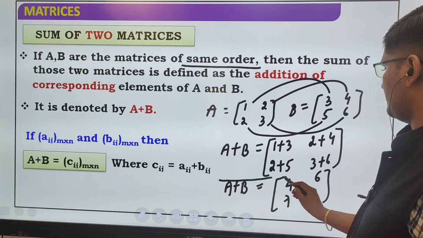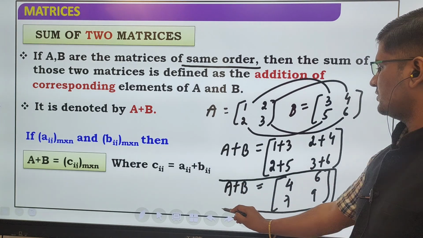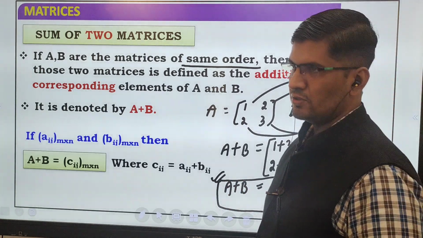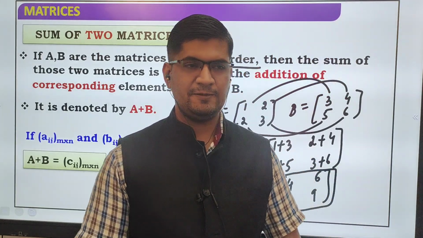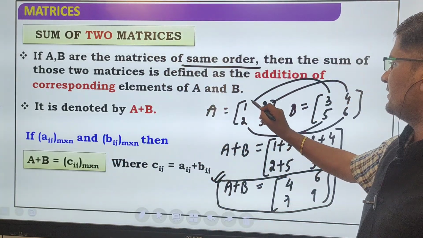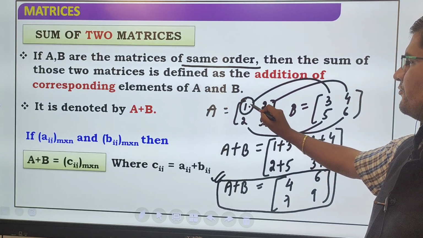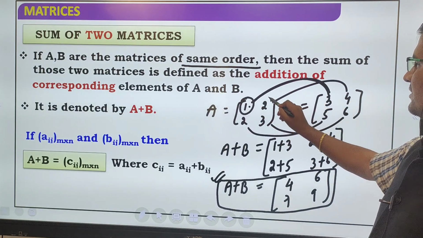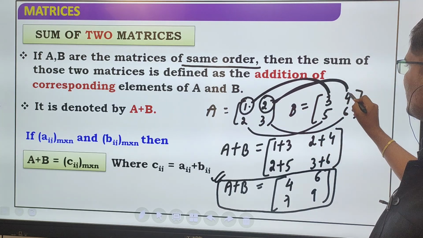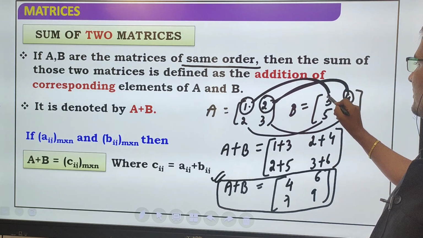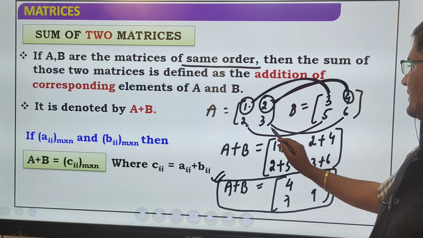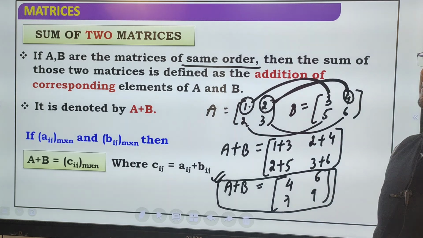So this is A plus B: 4, 6, 7, 9. Yes or no? How to add? We just have to add corresponding elements. The corresponding element of 1 is 3. The corresponding element of 2 of matrix A is the element in matrix B. So add करना है हम लोग, just 2, 5, 3, 6. So this is the answer.